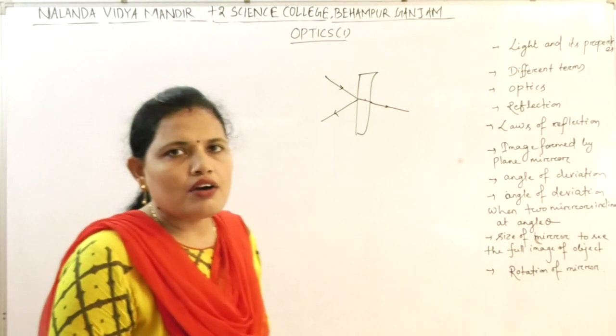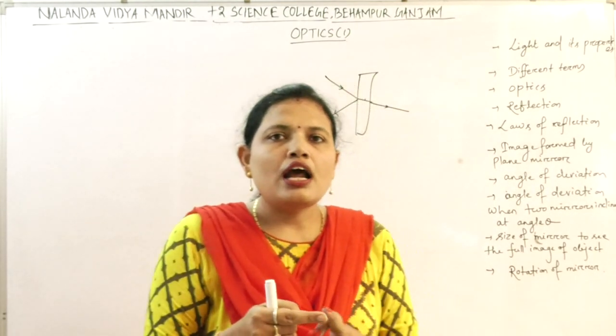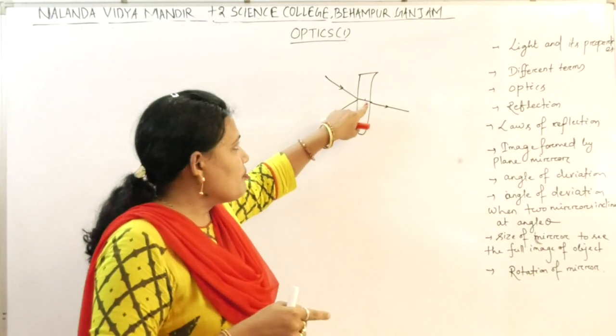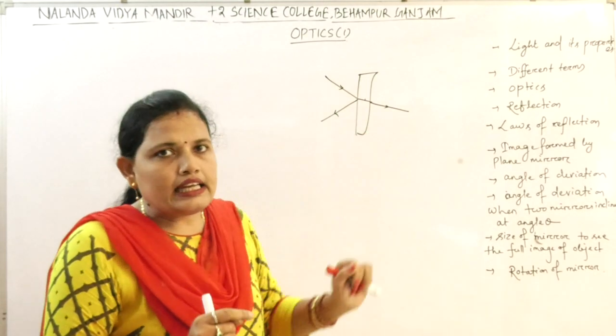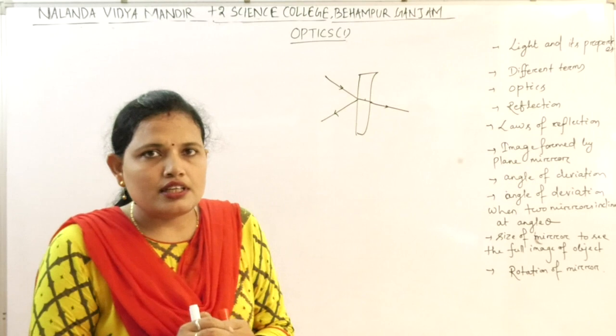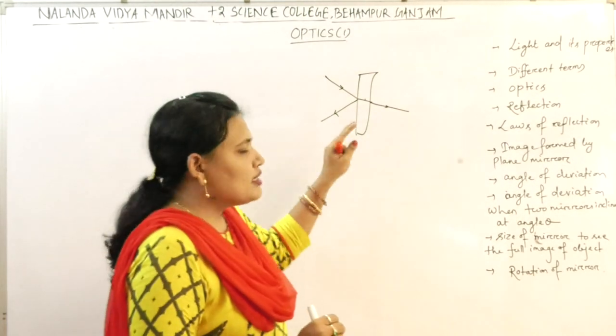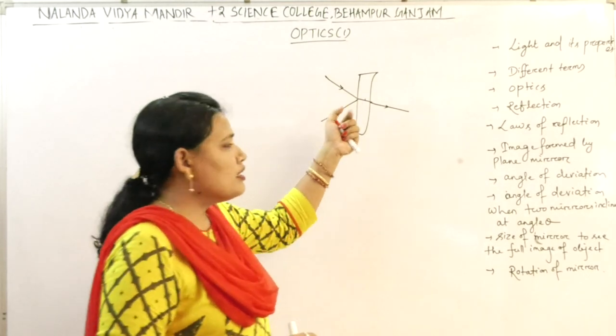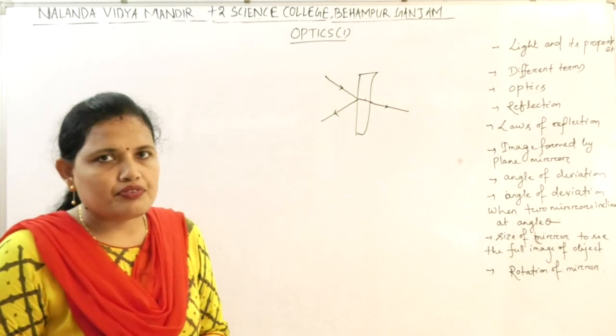So three phenomena occur. One is reflection, absorption, and transmission. Whenever a body absorbs, then heat is produced. So this absorption part we have already studied in your 11th or first year, in the chapter on heat. So here we will study the reflection and the refraction.